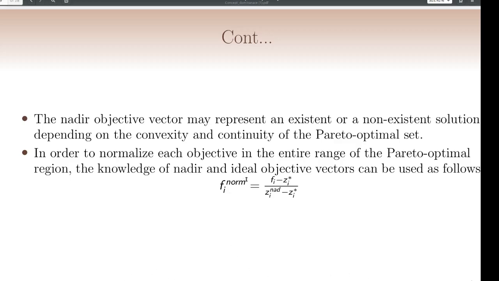So what is fi norm? That is equal to fi minus zi star, where zi star is the ideal objective vector, the whole divided by zi nad, the nadir vector, minus the ideal vector.